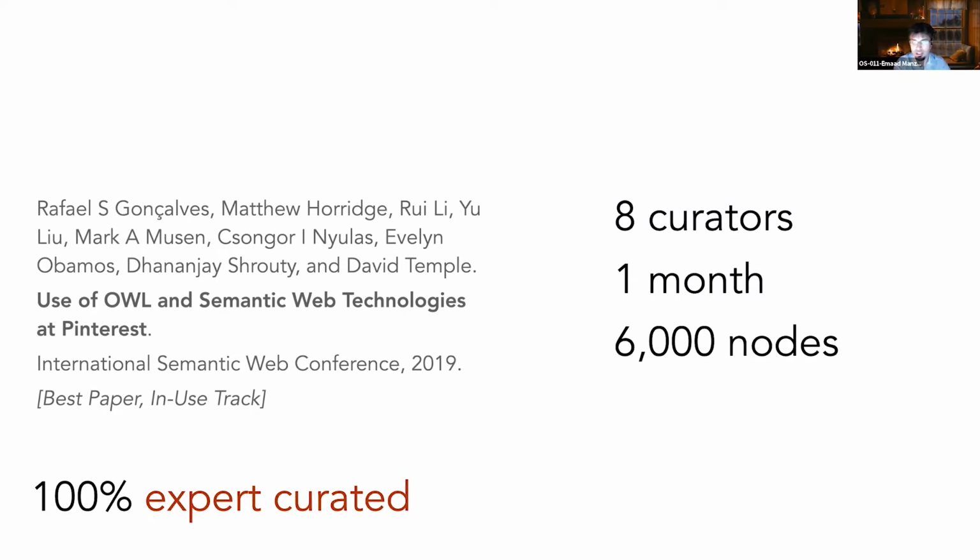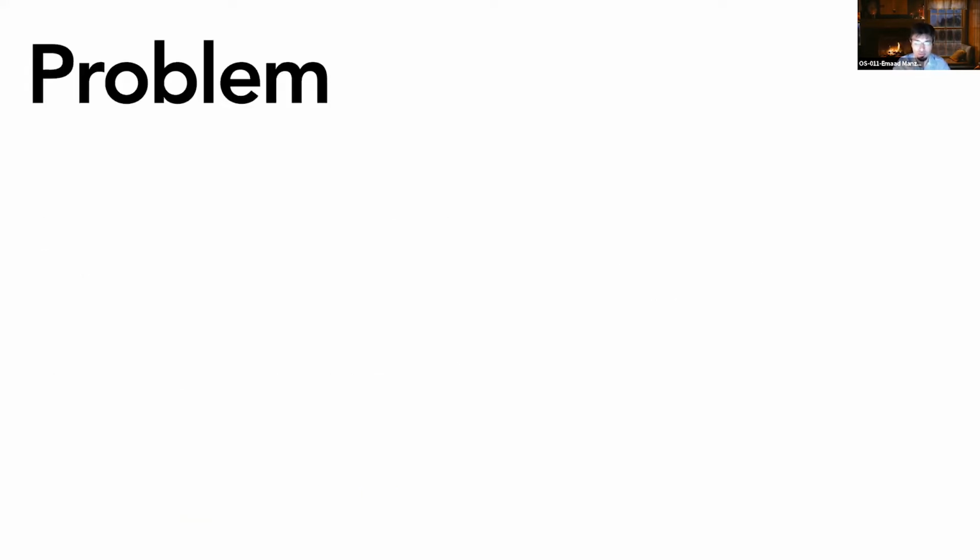According to this paper, 8 curators took 1 month to add 6,000 nodes, which boils down to a few minutes of effort per node. Compared to the rate at which new content is added to Pinterest, which is at the rate of billions per second, it's clear that manual expansion is going to be too difficult to scale. And this is what motivates our problem.